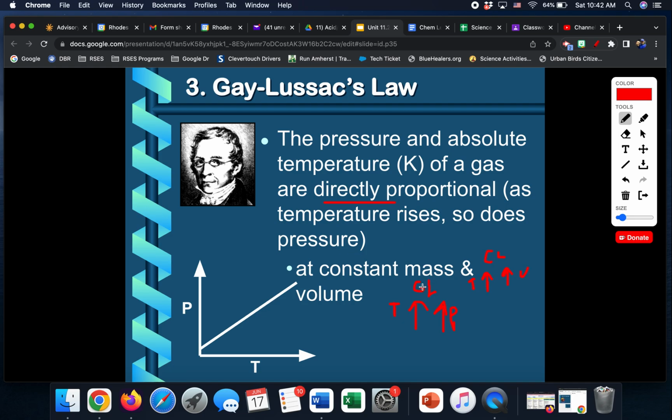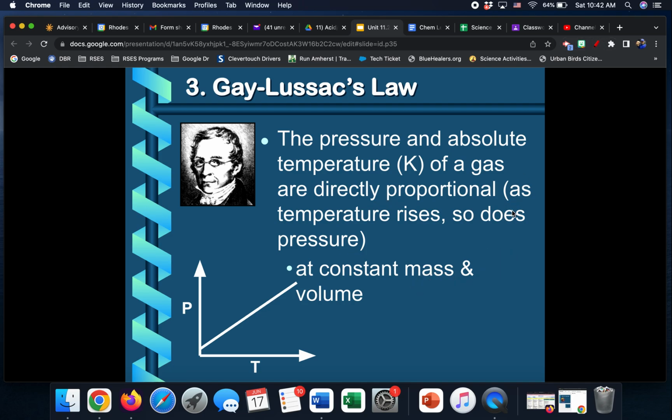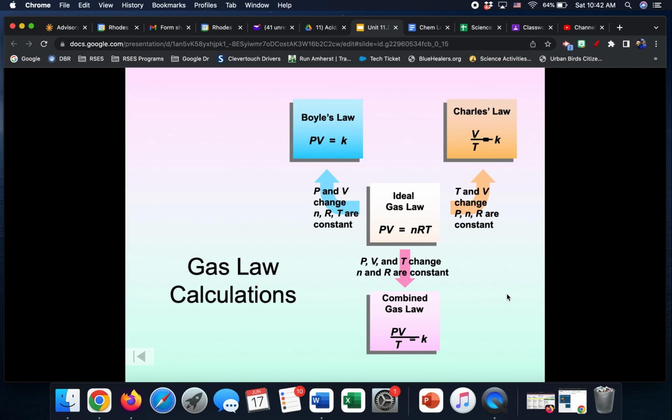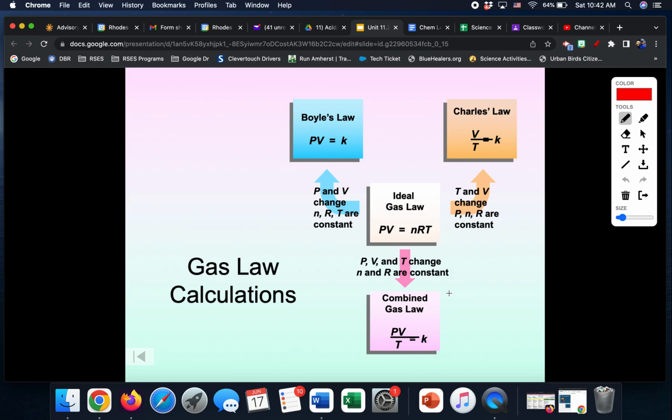Both deal with temperature. Gay-Lussac deals with pressure. Charles deals with volume. And here kind of summarizes them all and introduces our last law. The combined gas law combines everything we know. Talks about pressure, volume, and temperature. So just realize if you see a question that mentions all three variables, P, pressure, V, volume, and T, temperature, then it's got to be the combined gas law.